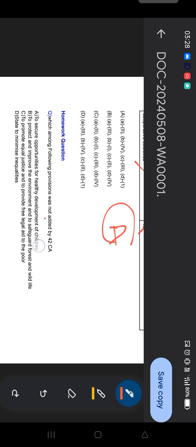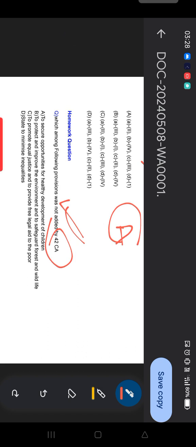Which of the following provisions was not added by the 42nd Constitutional Amendment Act? So here are the different options. You need to identify which is not part of the 42nd Constitutional Amendment Act, and I will definitely tell you the answer to this question in our upcoming session.